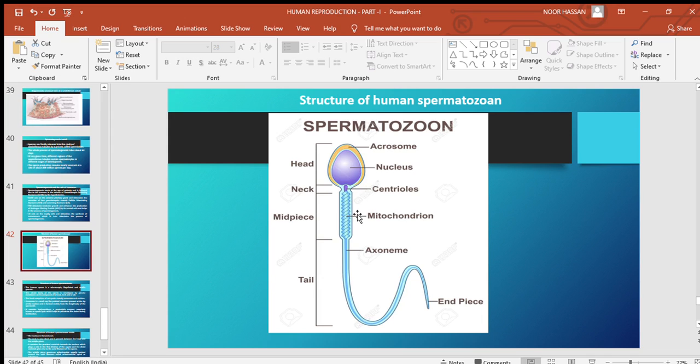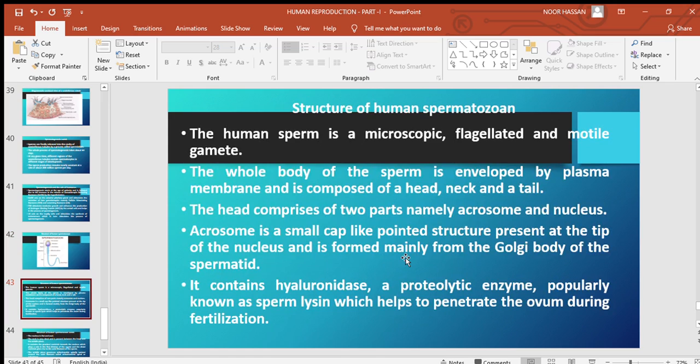This is the nucleus, and the acrosome is connected to the middle piece by means of the neck. The middle piece consists of spirally coiled mitochondria, and the tail is formed by an axial filament, also called axonium, tapering towards the end. So this is the structure of a spermatozoan. The human sperm is a microscopic, flagellated and motile gamete. Due to the presence of the tail, it can move.